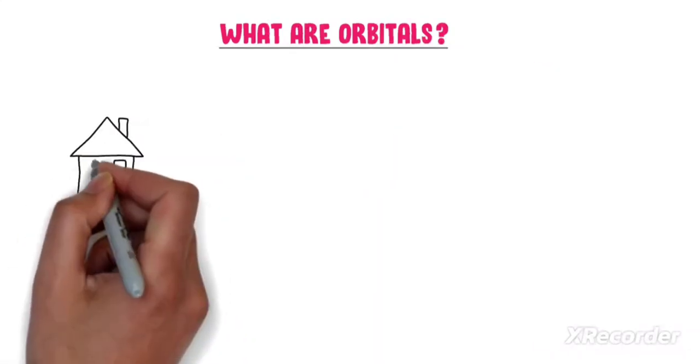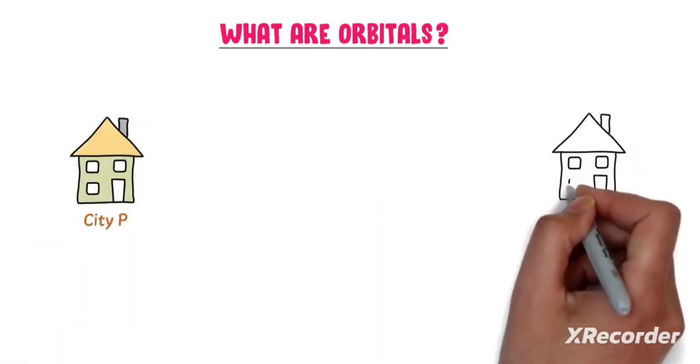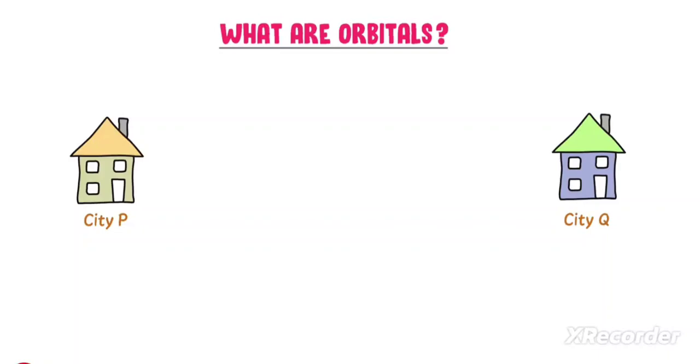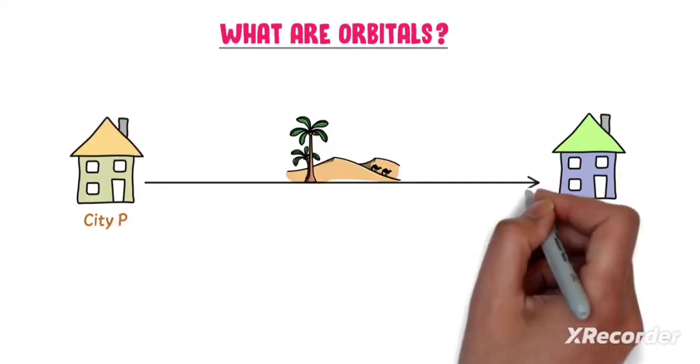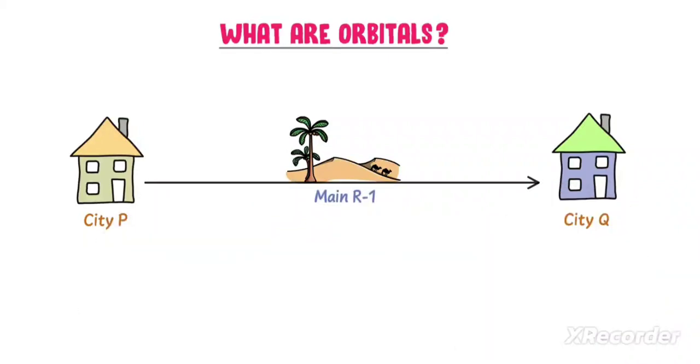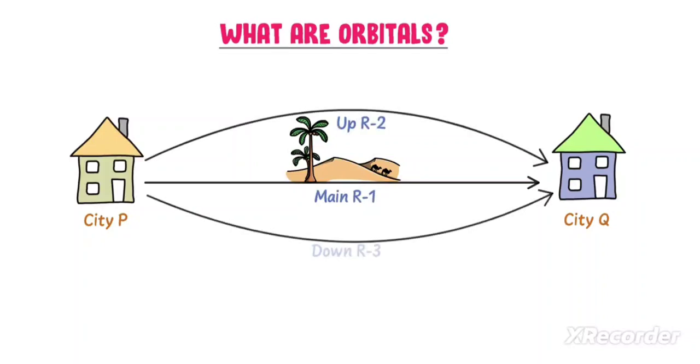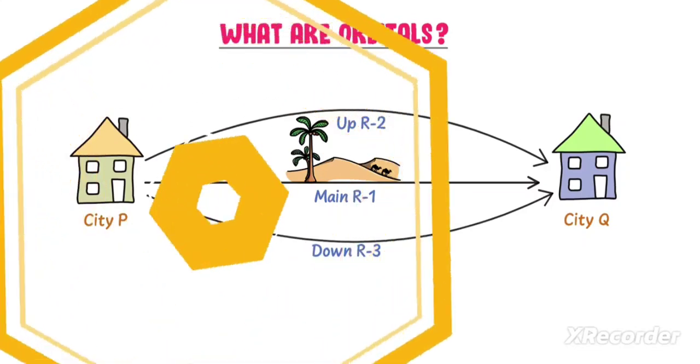Well, again consider two cities, CTP and CTQ. And let there be a mountain between these two cities. Here, there are three roads between these two cities. Road 1, which I call the main road or highway. Road 2 or up road, which I call a secondary road. Road 3 or down road, which I also call a secondary road.